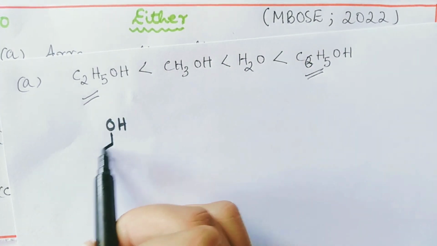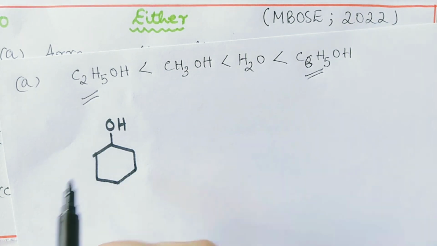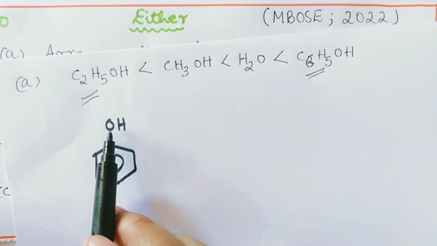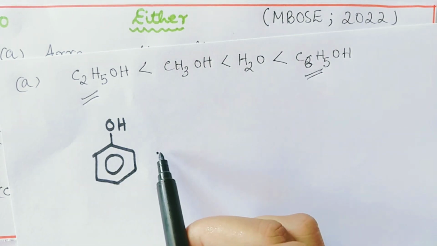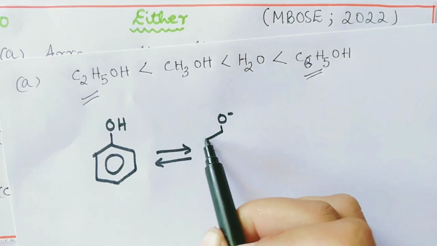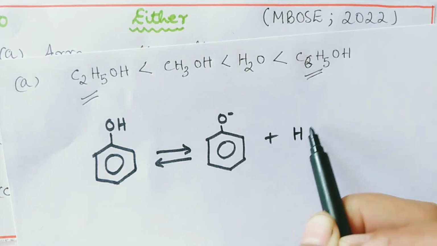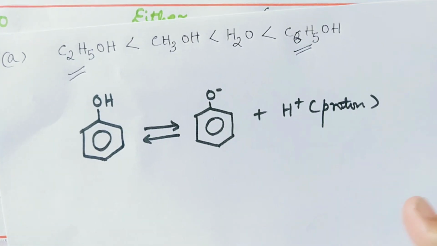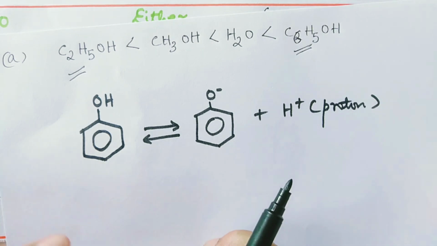Structural formula for phenol. Okay, oxygen is more electronegative than hydrogen, right? So what happened? We get a phenoxide ion and a proton. This is a proton. Now this phenoxide ion is stabilized due to resonance. Because of that, phenol is more acidic.